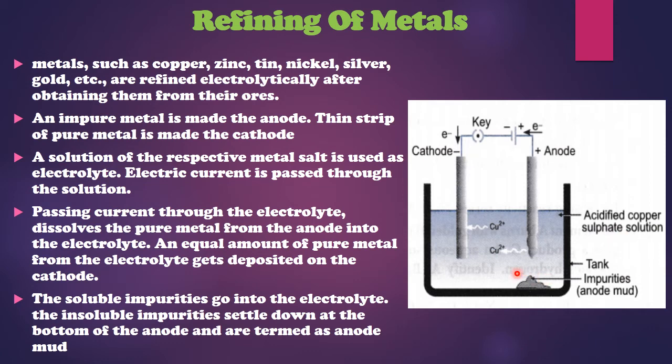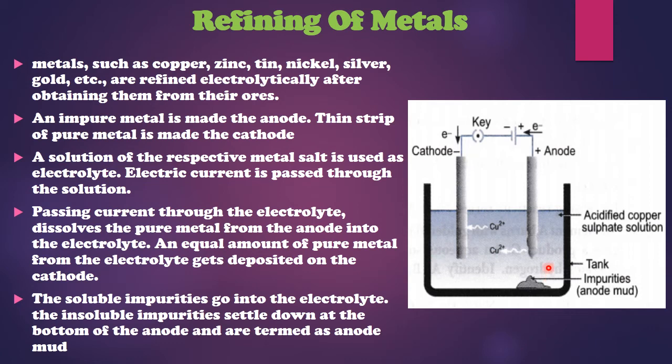These are a few things which you need to remember. Whichever metal you want to electrolytically refine, the impure rod of that particular metal should always be on the anode, and on the cathode also the same metal but pure. So the metal should be the same. Here also copper, here also copper. The difference is this is an impure rod, this is a pure rod. Third thing, whichever metal you are refining, a salt of the same metal should be taken over here.